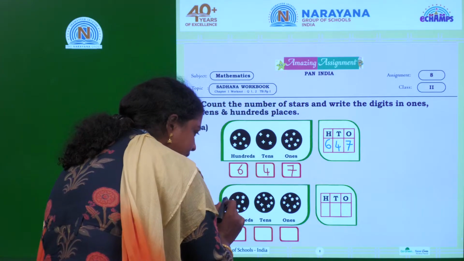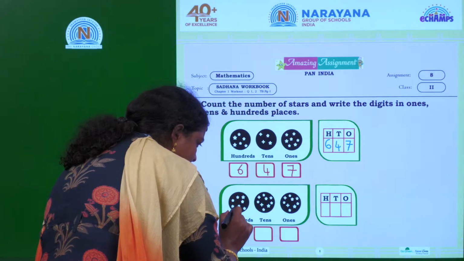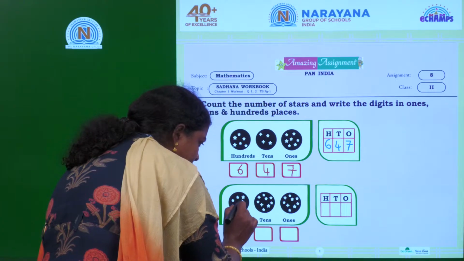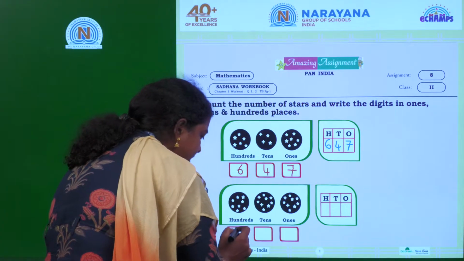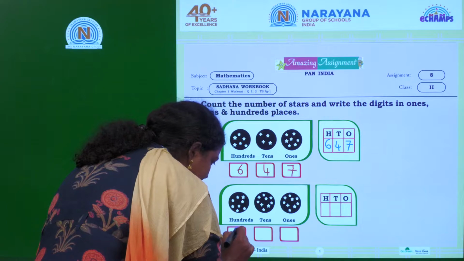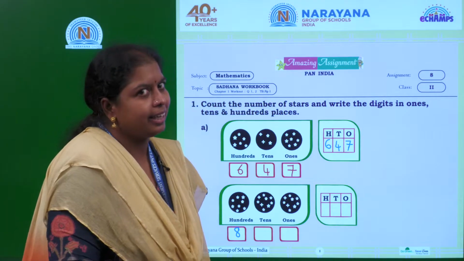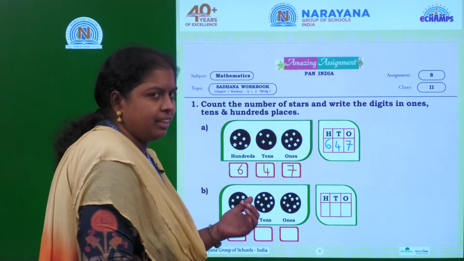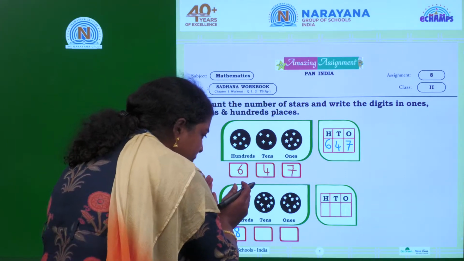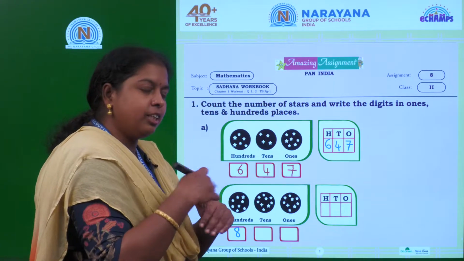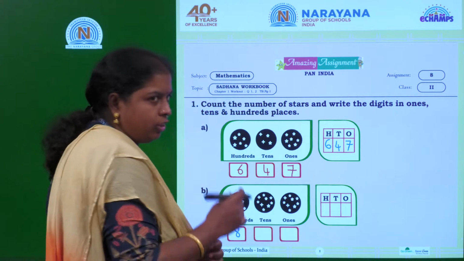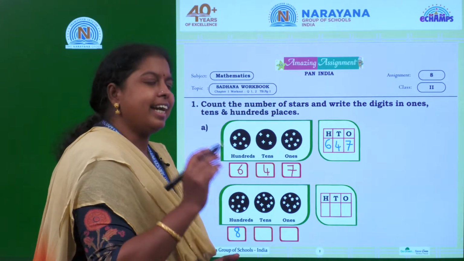Right. Let us count again. 1, 2, 3, 4, 5, 6, 7, 8. How many stars are there? 8. You need to recheck because there are few stars, so you need to recount so that you will get the appropriate and exact answer.